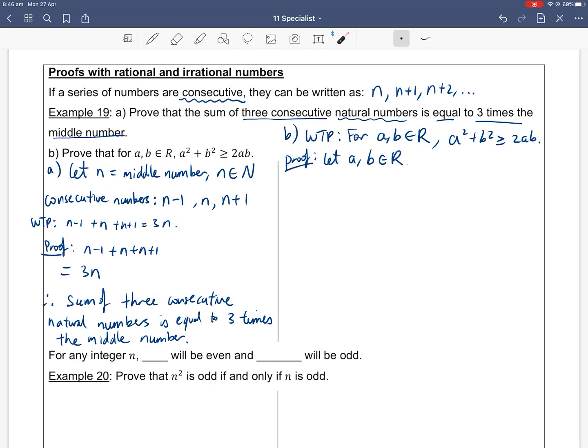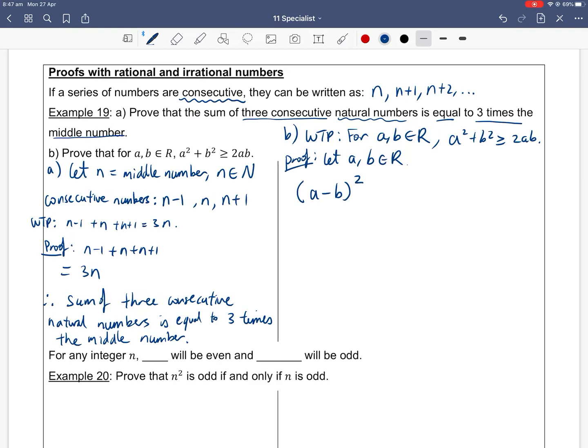The trick here is to recognize patterns. On the left, you see a squared plus b squared. On the right-hand side, you see 2ab. Where do you see the terms a squared, b squared, and 2ab occur in algebra? Does that ring a bell? How about if I said a minus b all squared? Because if you expand a minus b all squared, what do you get? a squared minus 2ab plus b squared.